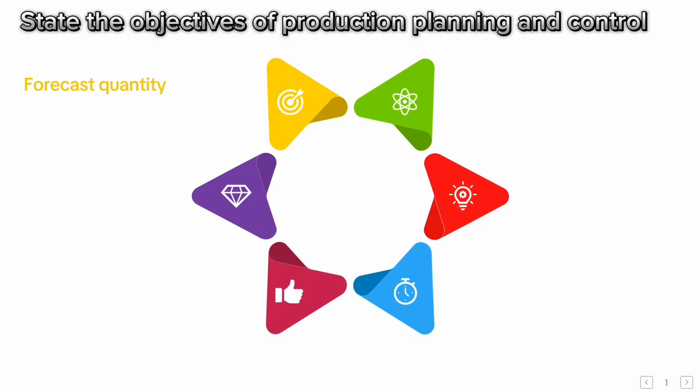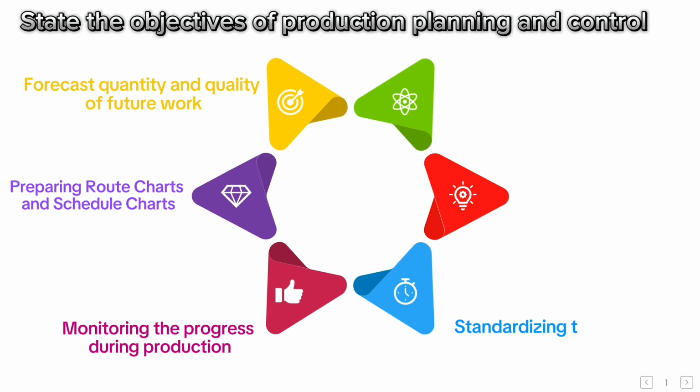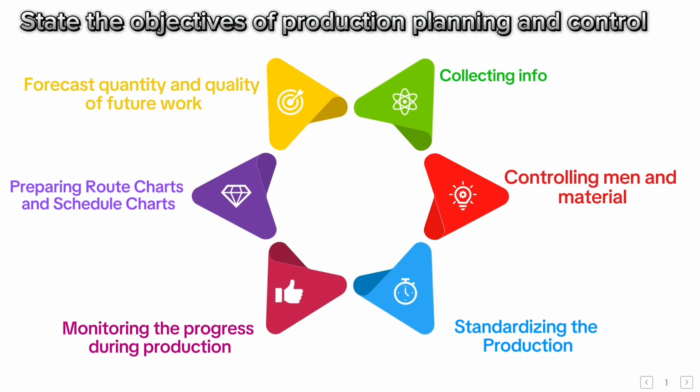State the objectives of production planning and control. Forecast quantity and quality of future work. Preparing route charts and schedule charts. Monitoring the progress during production. Standardizing the production. Controlling men and material. Collecting information regarding product specifications, etc.